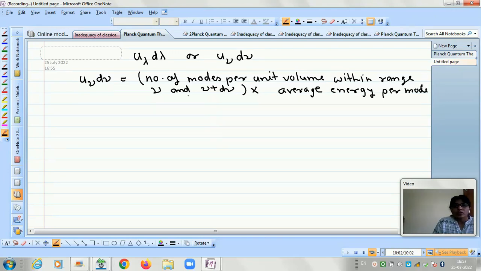All these calculations are for the oscillator. Now we are deriving Planck's quantum theory.